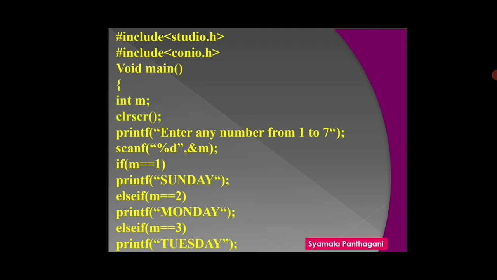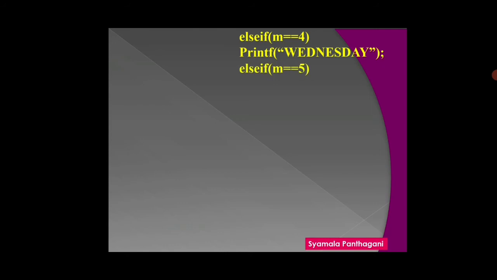If this condition is also false, the compiler goes to check the next condition, that is else if m is equal to 4. If the given value is equal to 4, it prints Wednesday. If the given value is not equal to 4, the compiler goes to check the next condition, that is if m is equal to 5. If this condition is true, the compiler prints Thursday.